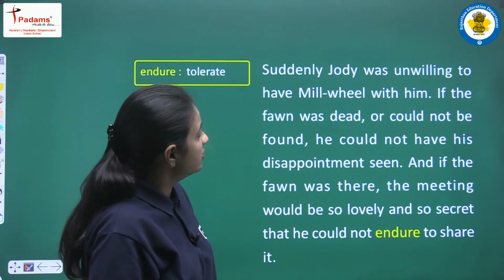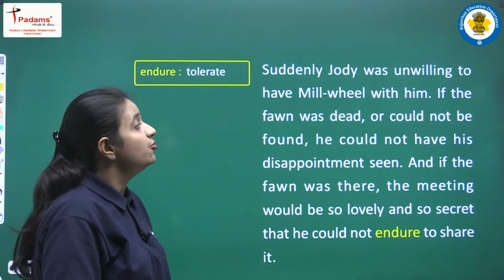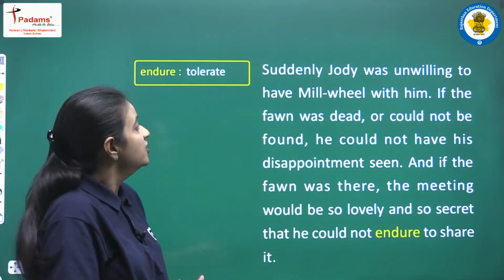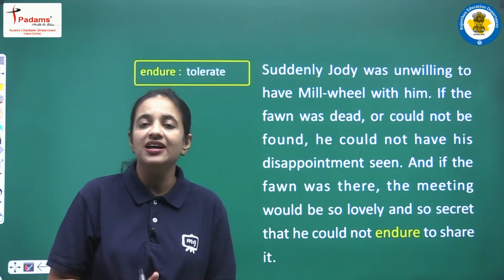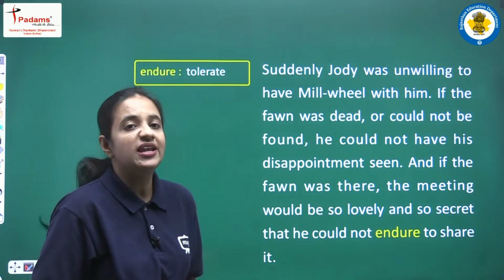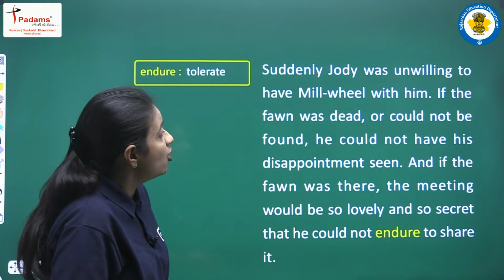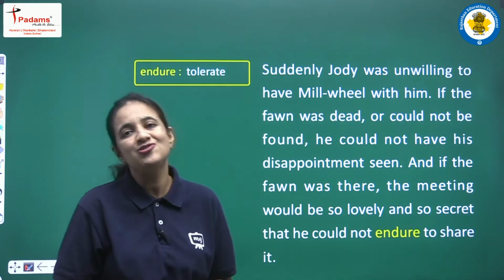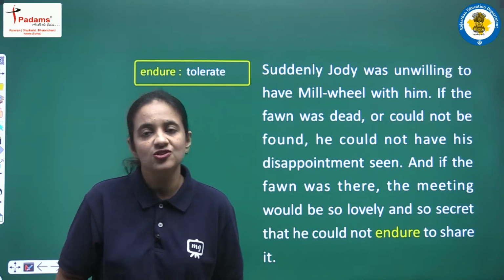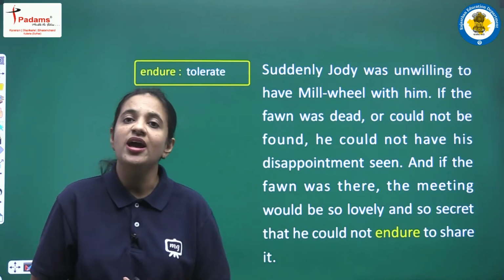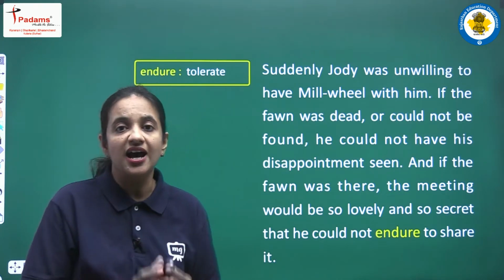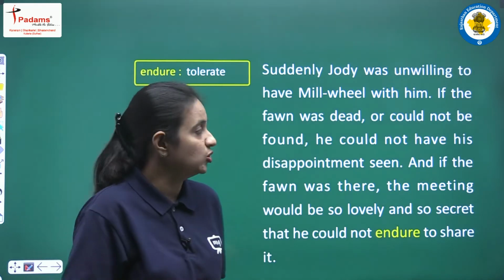Suddenly Geordie was unwilling to have Millville with him. So now they are moving ahead, they are going further. Now suddenly Geordie is having another feeling, another emotion. And what is that? Geordie was very much unwilling to have Millville with him. He wanted to be all alone there, and he did not have the desire to have the company of Millville. He does not want Millville to stay with him there at all. So why? Let's see.